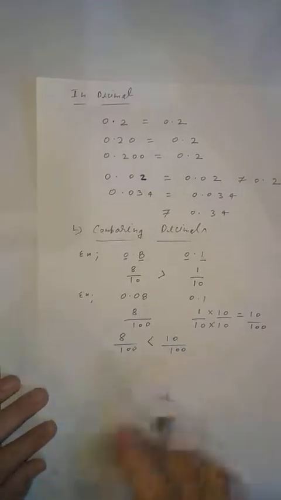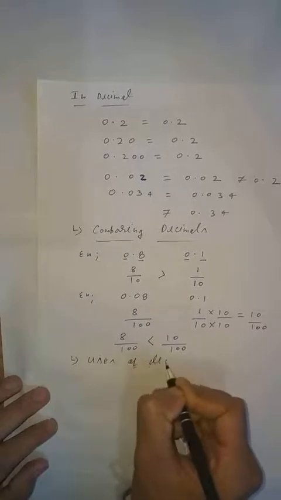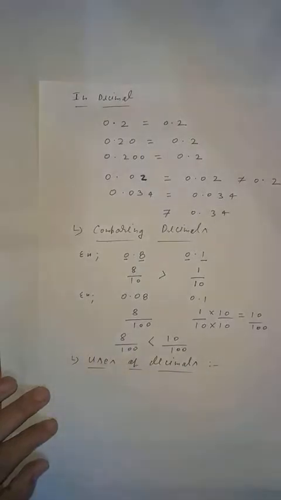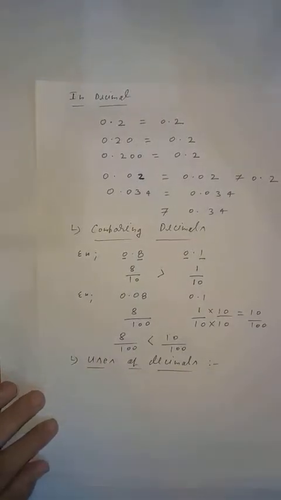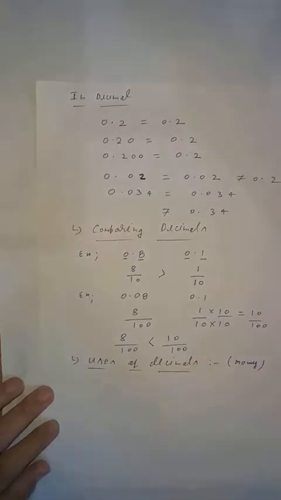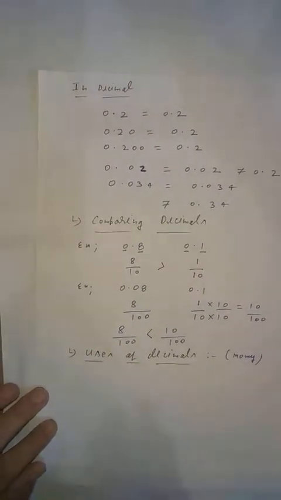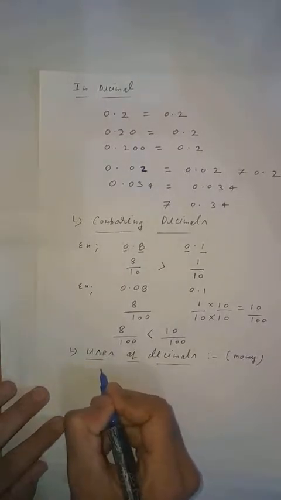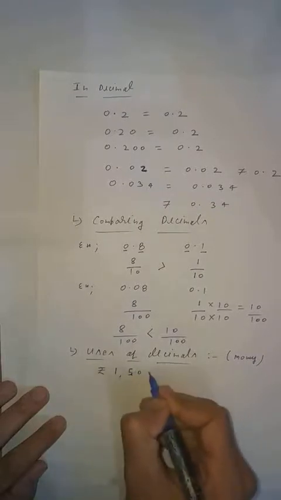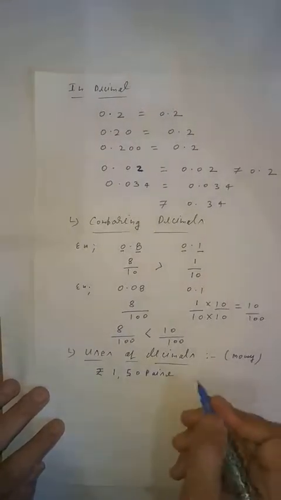Now come to the next topic, the uses of decimals. Clear, students? This is our next topic, how we have to use decimals. For example, first, in money, you know that, clear? So for example we will understand this. For example, if it is given rupees 1 and 50 paise.